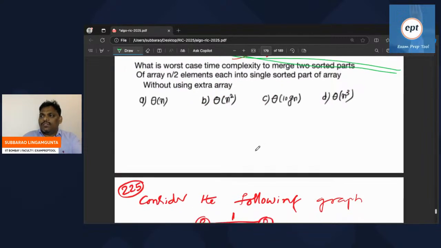Let me check once. Roughly, I am explaining. Can you see this? Roughly, I am explaining. See this.